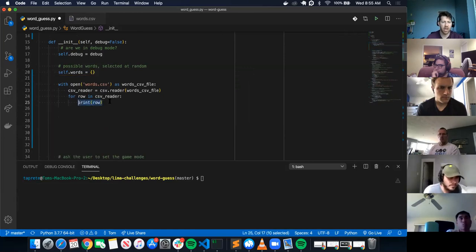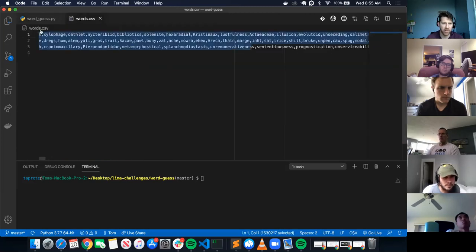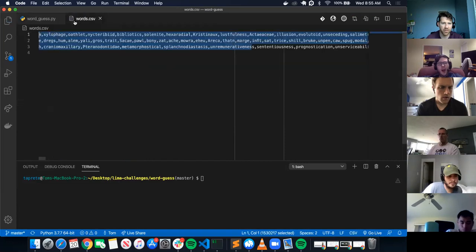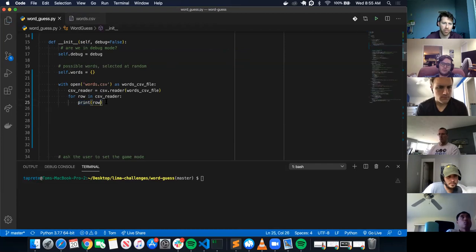So how do I access the first element in the row, which represents the difficulty level? Right here, I'm printing the entire row. If the first element in the row represents the difficulty level, I just want to print the difficulty level. How do I access the 0 index?